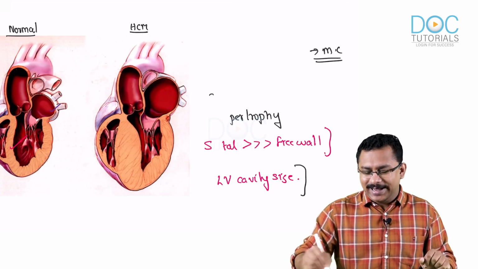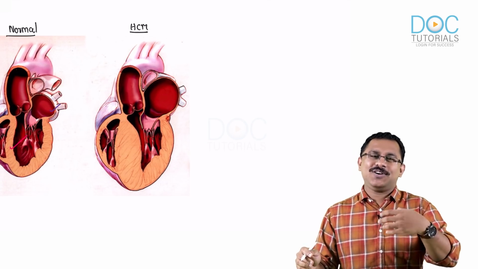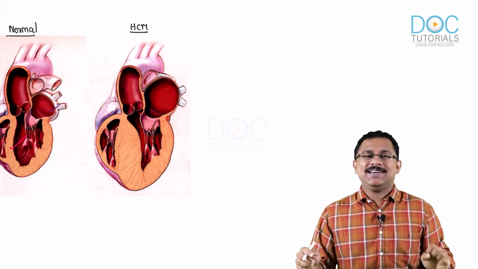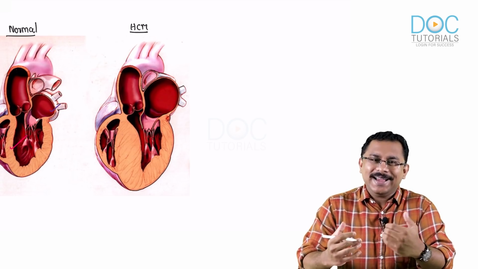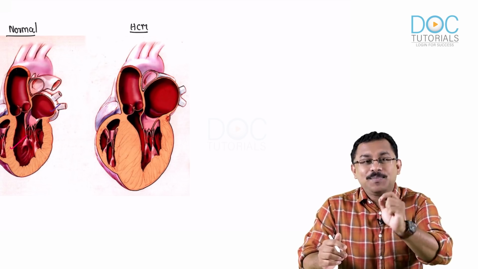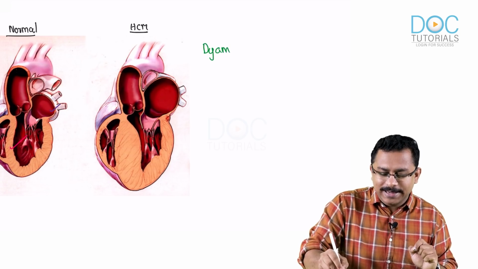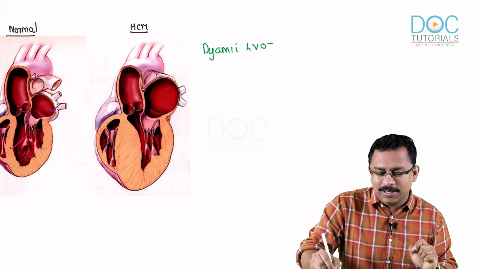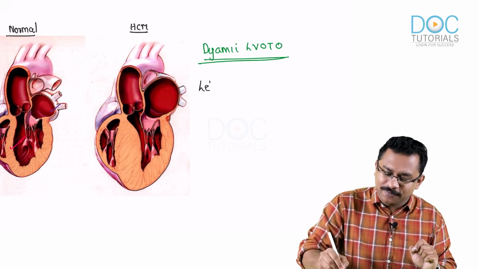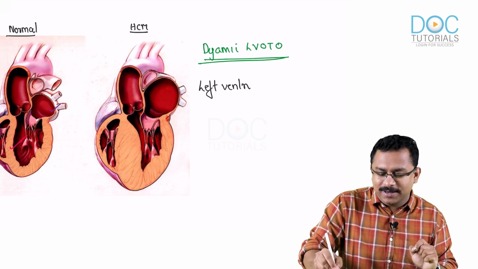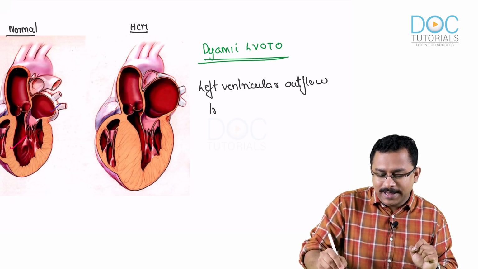See, once there is hypertrophy of the septal region and the free wall, that is not alone what contributes to the hemodynamics. There is something else which is very important. Because one very important terminology regarding hypertrophic cardiomyopathy is that in hypertrophic cardiomyopathy, there occurs dynamic LVOTO. Okay, what is this LVOTO? It stands for dynamic left ventricular outflow tract obstruction.